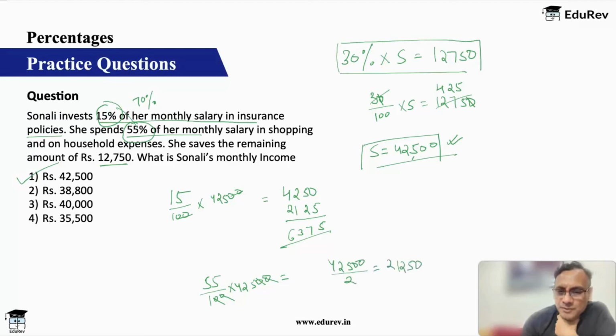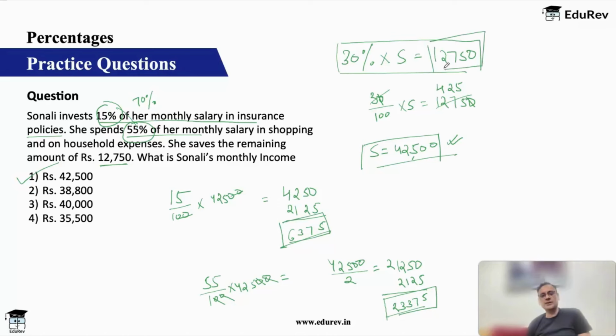Okay, so this is 50%. 5% will be 2125. If I add this, 23,375. So this is what she spends on shopping and household. This is what she spends on insurance, and this is what she saves. These three values, of course, when you add up, you will get 42,500.